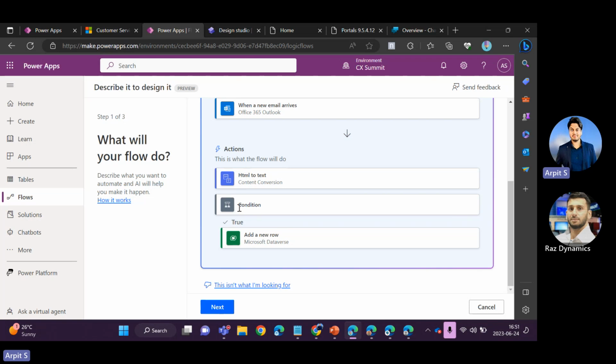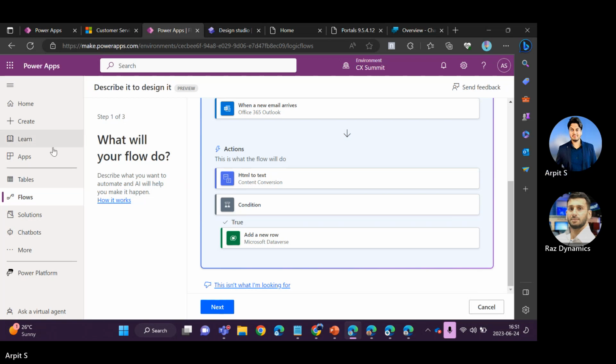And then you have the condition. You can provide the conditions, whether it's a Power Apps issue or a Power Pages issue. And add a new row is simply a Dataverse connector that helps you insert the data in the Dataverse. So either you can directly use it by clicking on next, or you can ask the Copilot that this is not what I'm looking for, just generate a few more options.